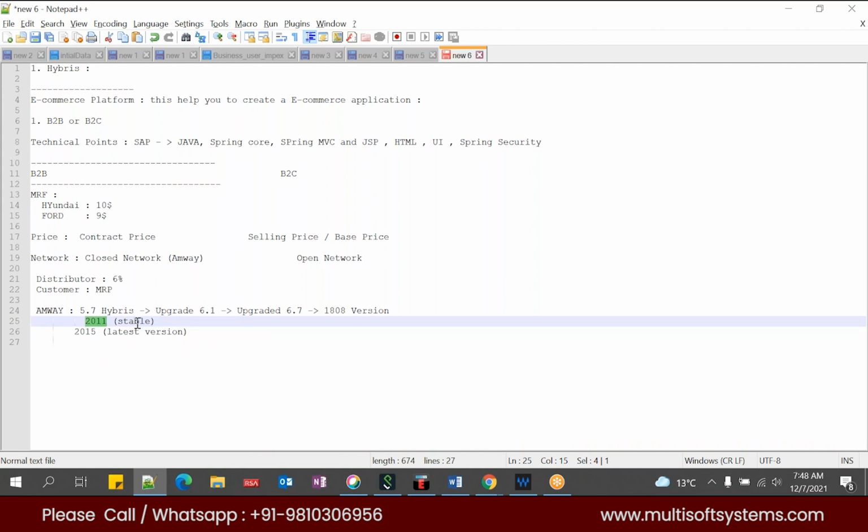So what does the difference mean between a stable version and the latest version? Right. So 2011 means they released it in 2011, means? It's not like that. So the thing is, what will happen?